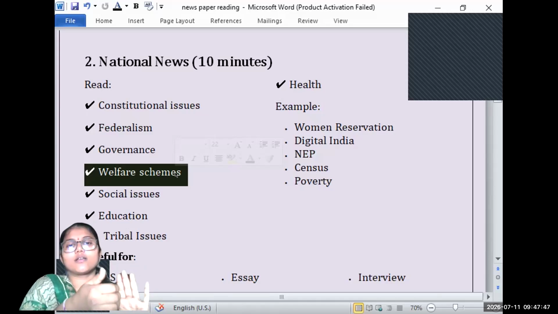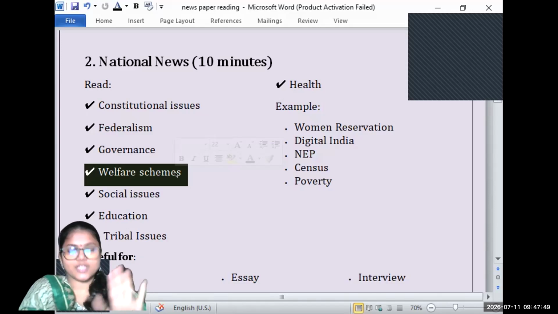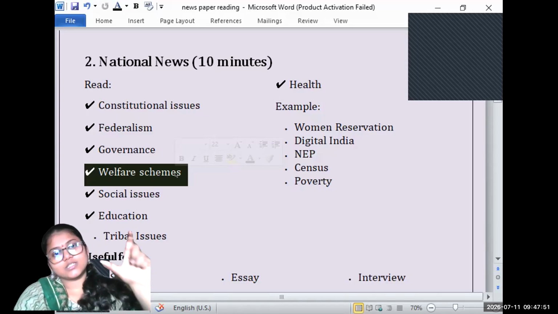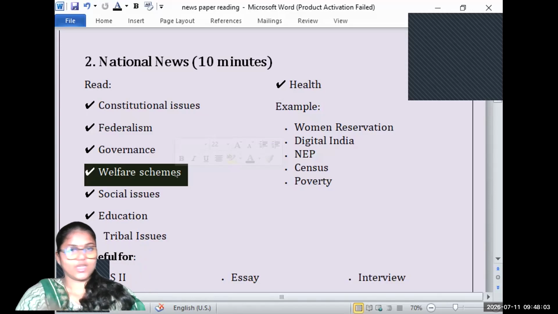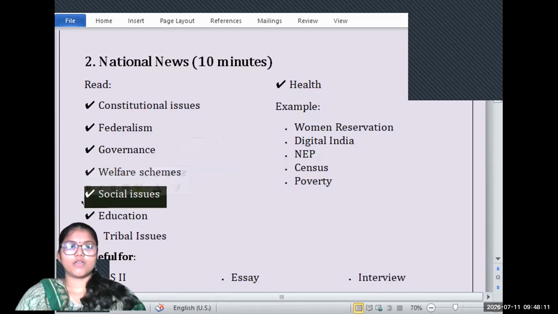So and so institute has researched, as per their research, so and so percent of the section has been benefited from the scheme. Okay, so data plays a very, very important role, provided you select the right source. You should not cite data from an unrecognized organization. Then, if there is an article related to a social issue, point it out.